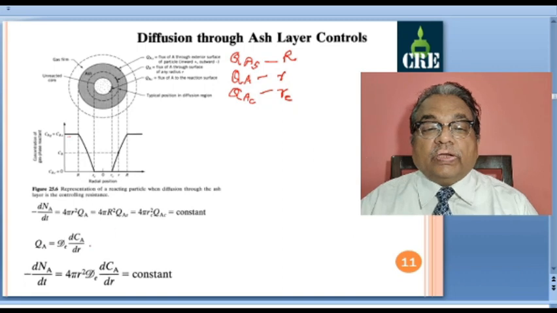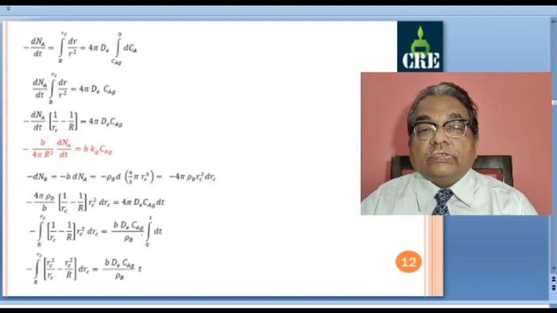Now, this flux we can define by Fick's law of diffusion, which you have already studied in mass transfer. QA is equal to dE, the effective diffusion coefficient or effective diffusivity, multiplied by the concentration gradient dCA by dr. Now, if I substitute this for any value of r, I can write minus dNA by dt is equal to 4 pi r square QA. So minus dNA by dt is equal to 4 pi r square, and this QA I am replacing by dE into dCA by dr, and that is constant.